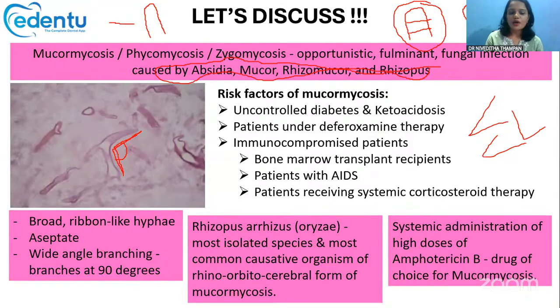Now, Rhizopus arrhizus is the most common species that is isolated among the mucor species, and this species is usually seen in the rhino-orbito-cerebral form also. So this is the most commonly isolated species. Now, how can you treat mucormycosis? Systemic administration of amphotericin B, and high doses are needed for limiting this disease. So that is the drug of choice for mucormycosis: high doses of amphotericin B.